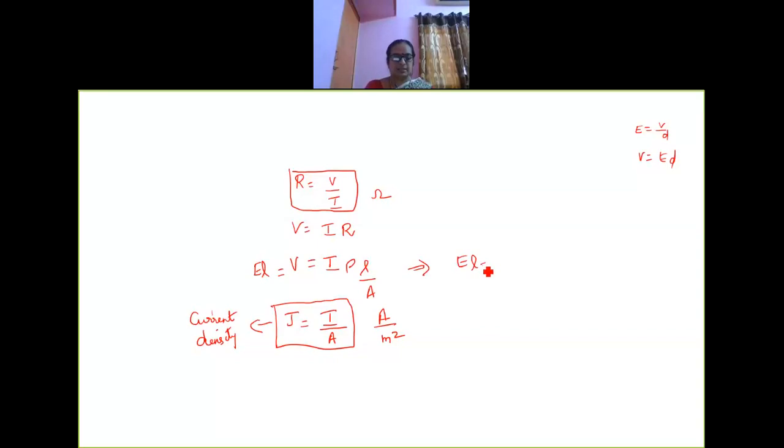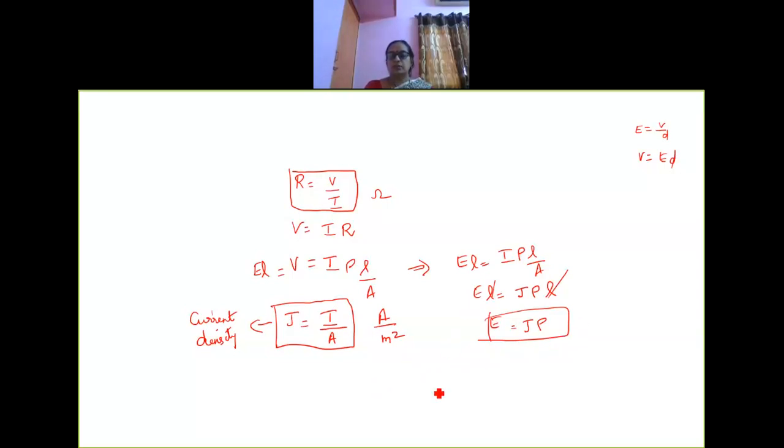So EL is equal to I rho L by A. And what is I by A? I write it as J. So L gets cancelled. Here is one more formula for electric field based on current density and resistivity: E is equal to J into rho.